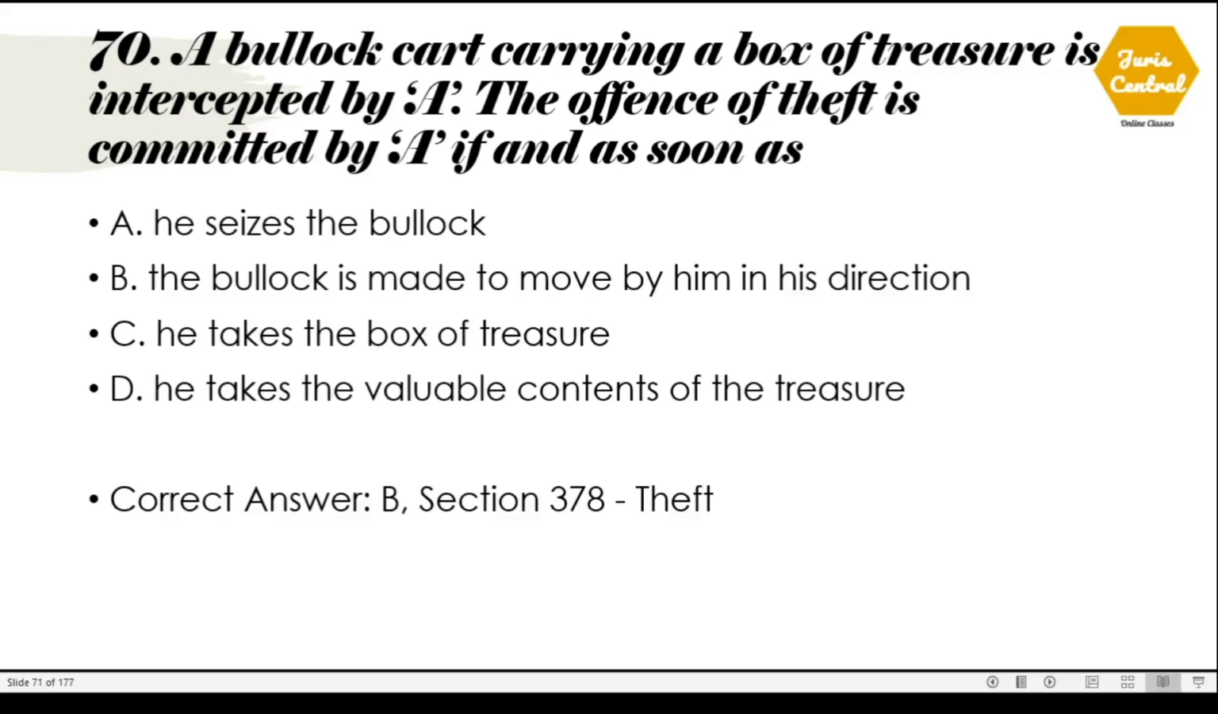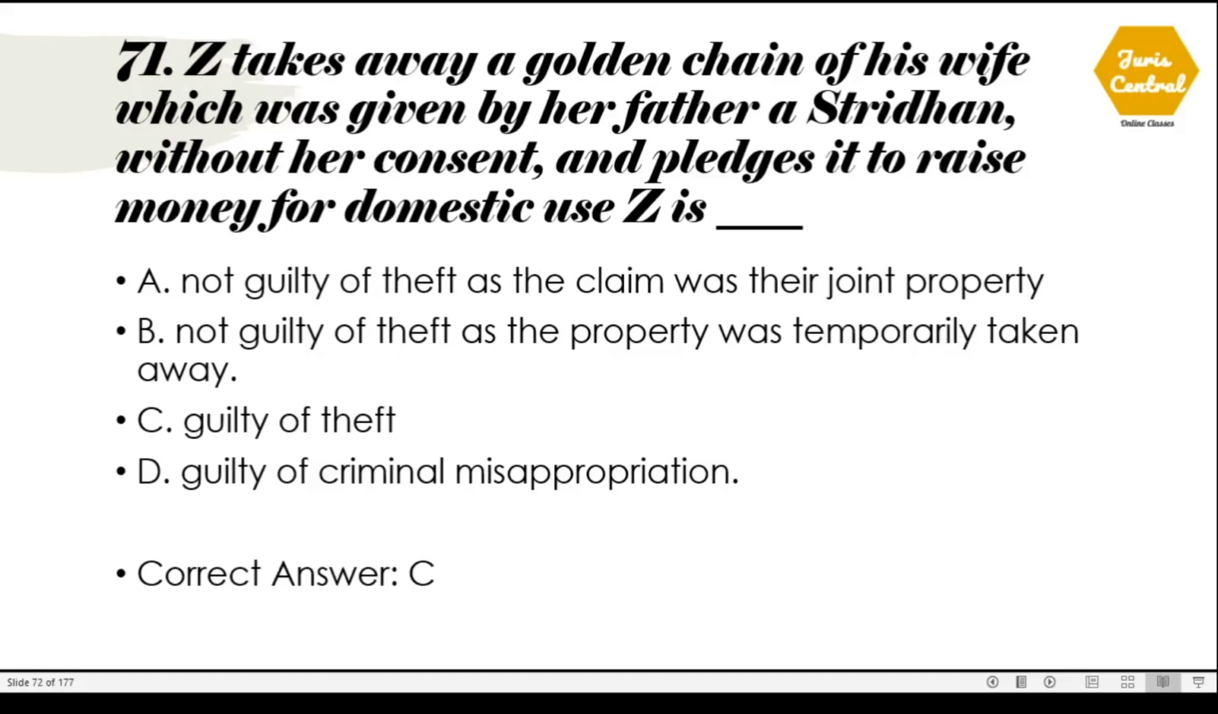70. A bullock cart carrying a box of treasure is intercepted by A. The offense of theft is committed by A if and as soon as. The correct option is B. The bullock is made to move by him in his direction. This is an illustration which is given under section 378 of IPC, which deals with theft.